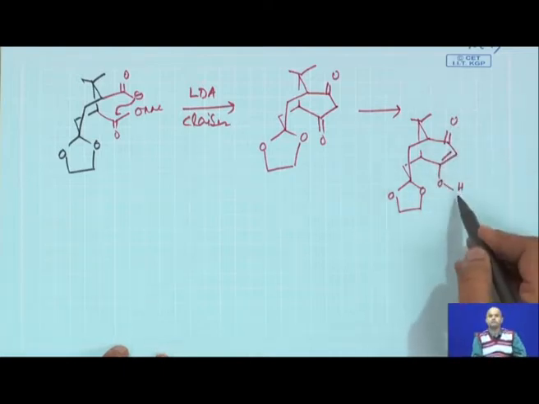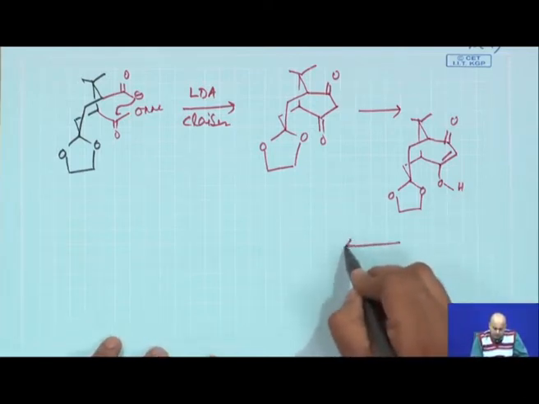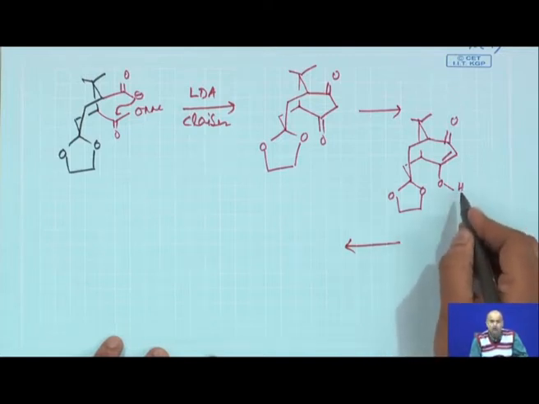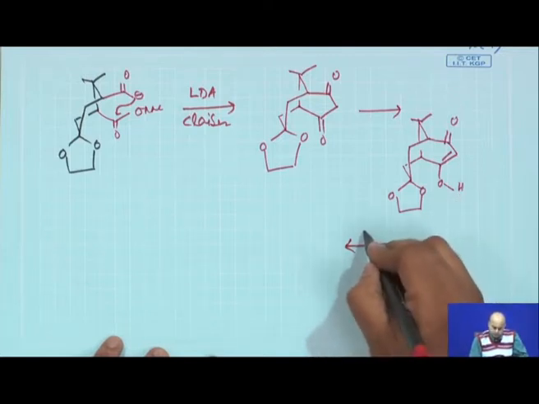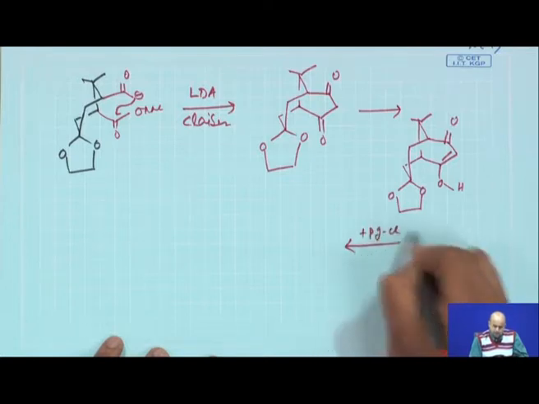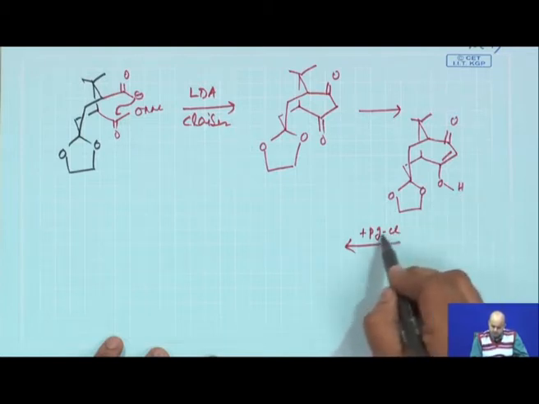Now, this enol, you probably cannot keep it as an enol, you can simply do a protection here with this alcohol. Normally, as we are not discussing this protecting group here, you can put any protecting group just by doing a protection.